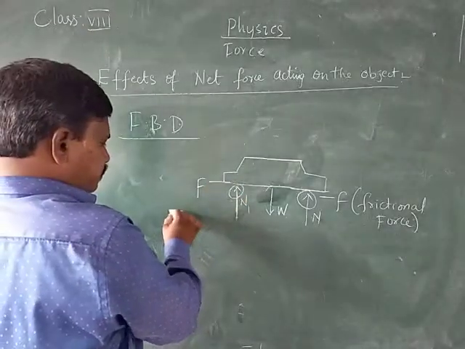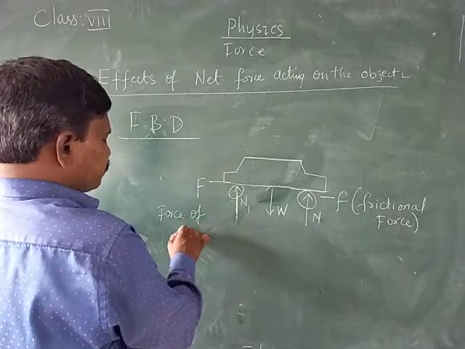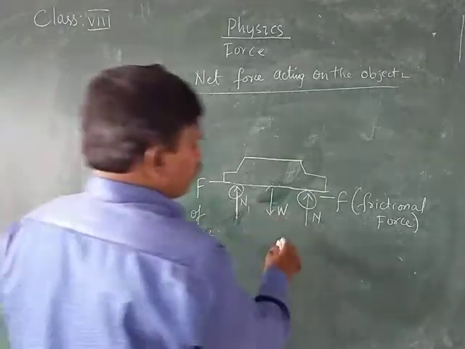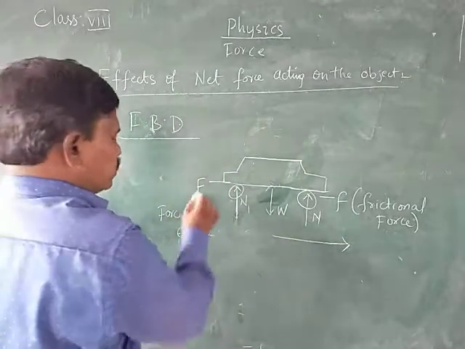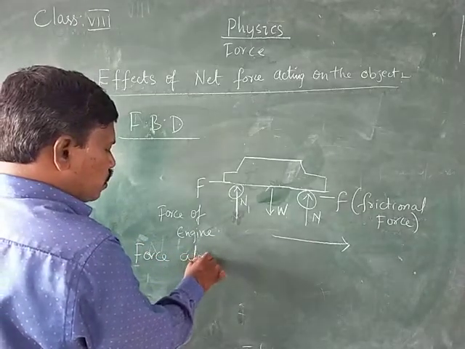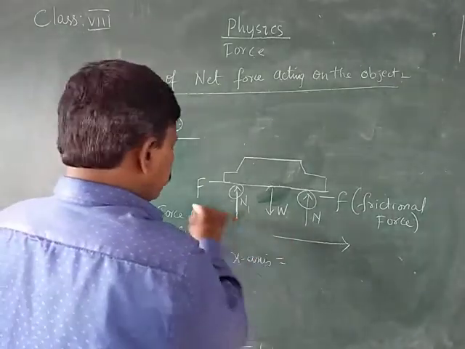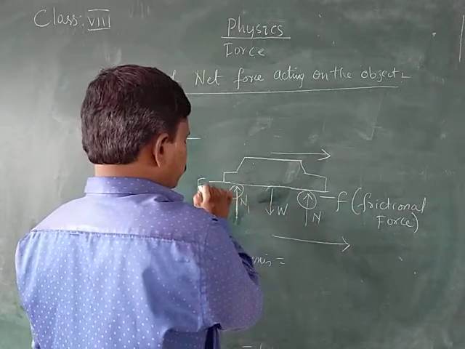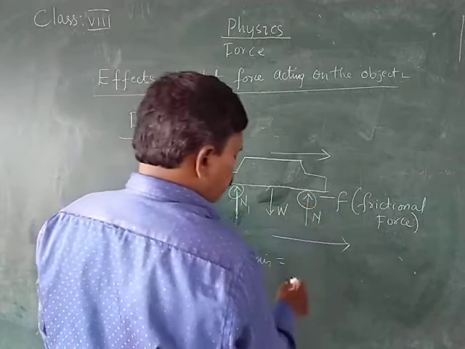Whereas here the force of the engine, and if we calculate the net force acting along the x-axis, that is equal to here in this way. Along the x-axis, one force is acting in one direction and the other is acting in the opposite direction.